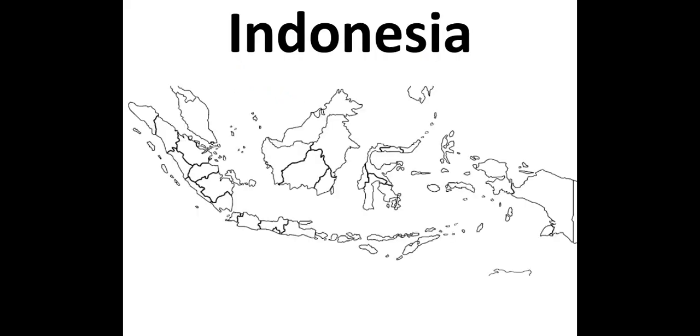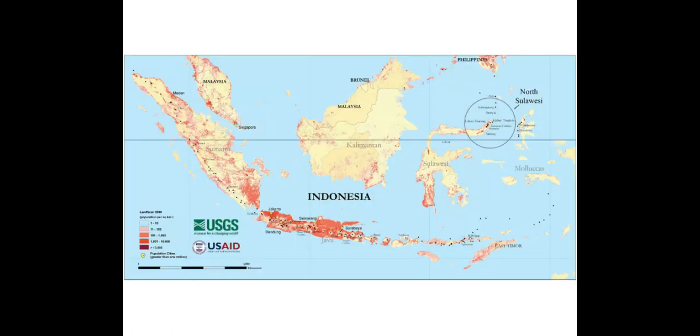Indonesia, believe it or not, Indonesia is the fourth most populated country on the planet. 250 million plus people on the island chain of Indonesia. So where do they live? Hit pause. Now you're back, and the people of Indonesia, well, they're clustered on the island of Java. But if you look on Sumatra and up towards Malaysia, you're going to notice that there's a lot of people there too. There's not a lot of room for folks to go. And Indonesia is a volcanic island chain. So those people are just really, really huddled into that area.